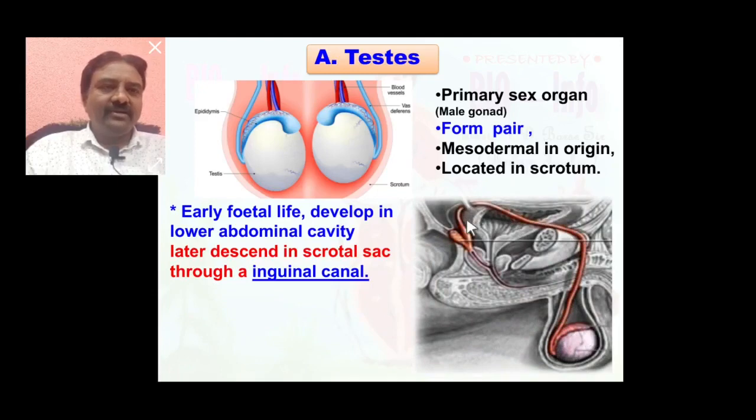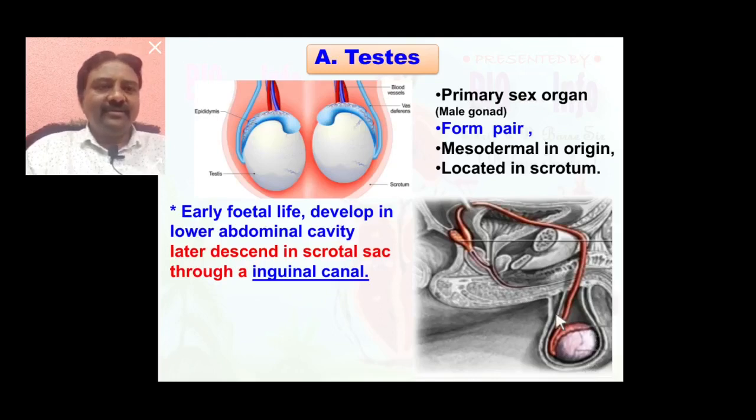At the time of early fetal life, the testis is present here in the abdominal cavity. Later, this abdominal testis descends inside the scrotal sac. This is the most important event in the male reproductive system.